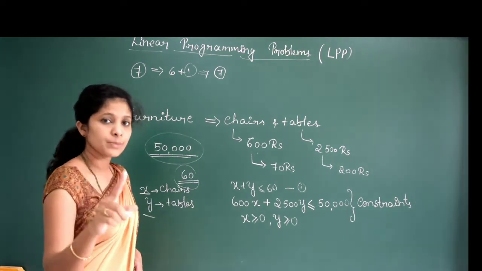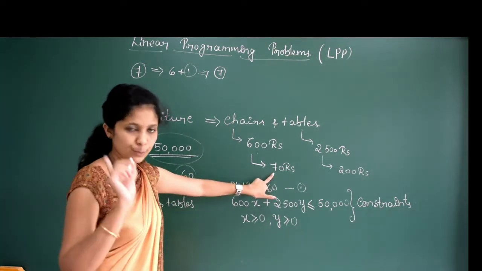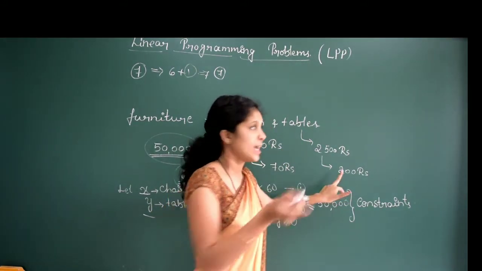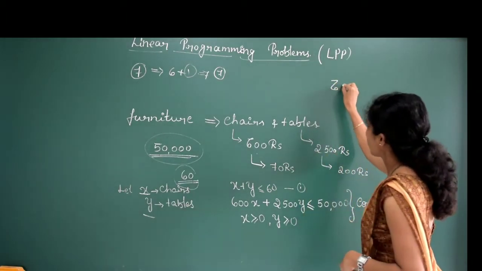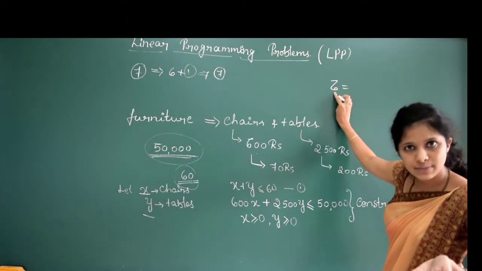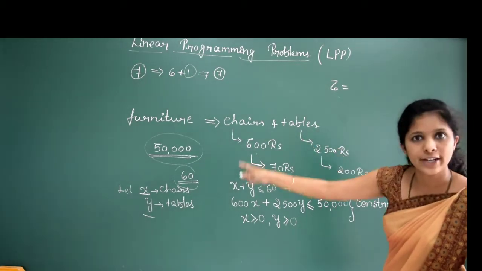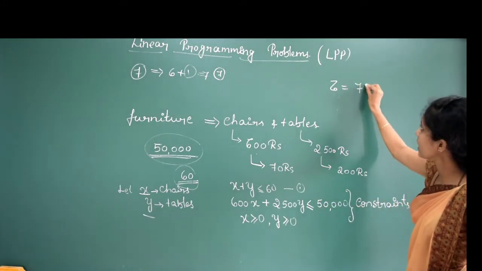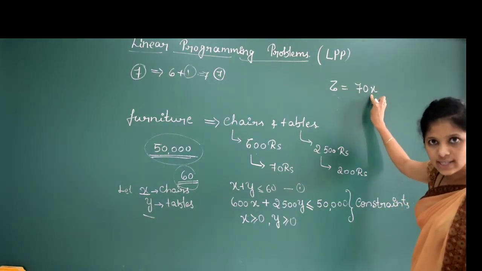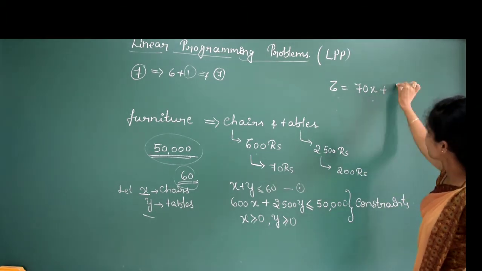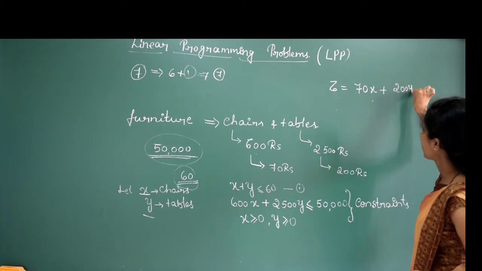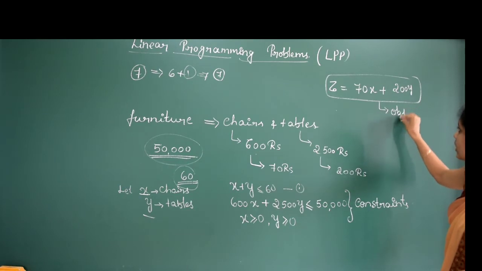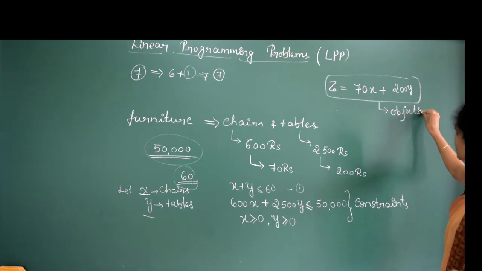Now one more thing, from the sale of one chair he can get 50 rupees profit, and from the sale of one table he can get 200 rupees profit. That is represented by Z. Okay, this should be either maximized or minimized. Here we have to find the maximum value. So Z is given by 70 into x, this is the profit from one chair, plus the profit from one table, 200 into y, and this equation is called the objective function.